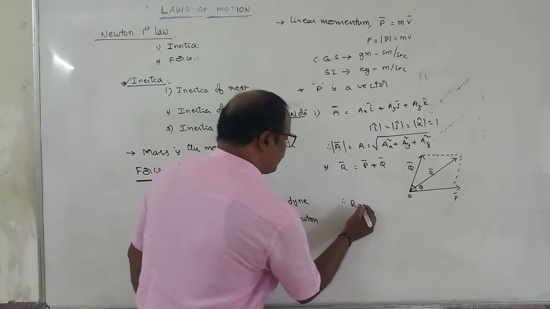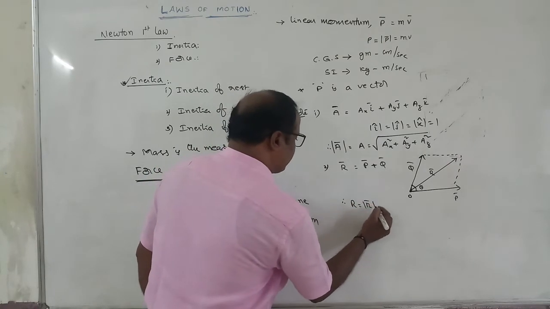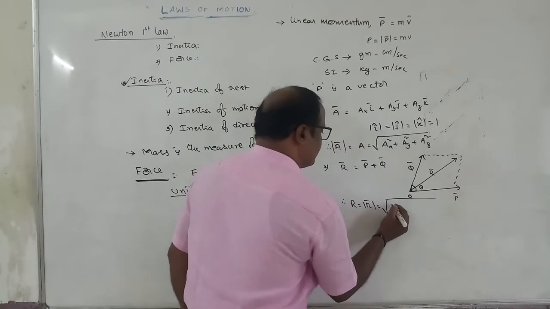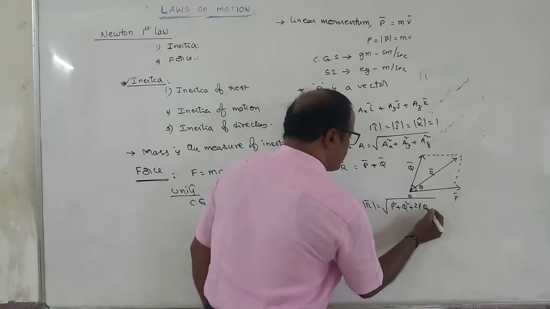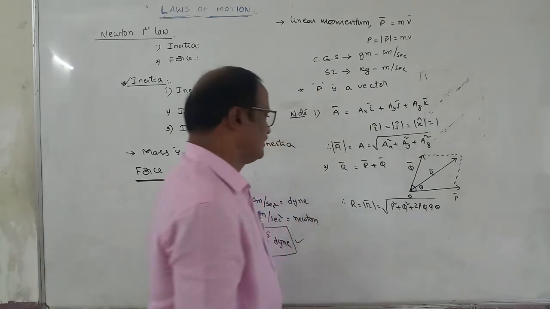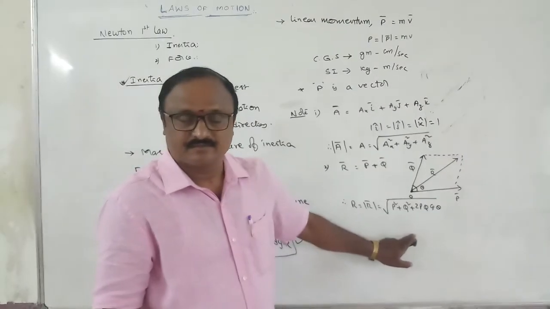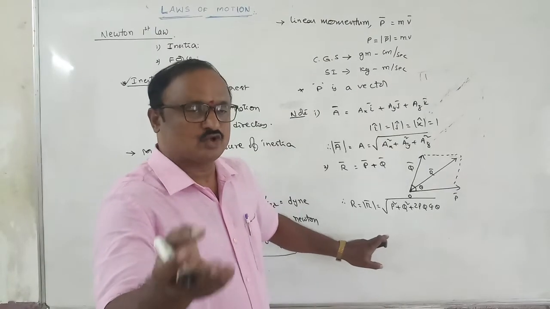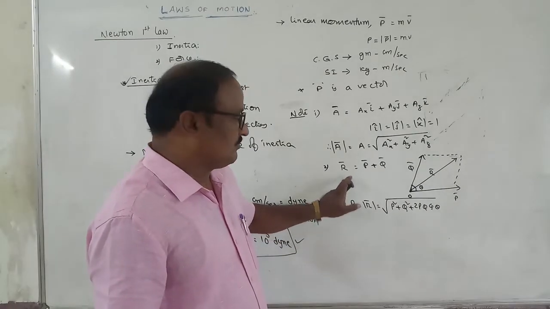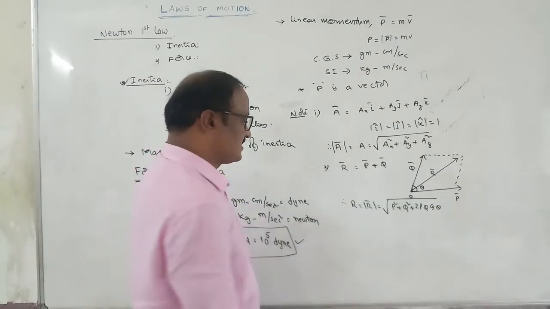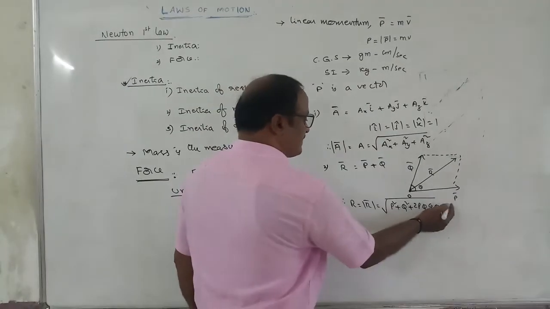the magnitude of the resultant of two vectors, R equal to modulus of R bar, is equal to root of P square plus Q square plus 2PQ cos theta. You already know this formula from vectors, right? R equal to root of P square plus Q square plus 2PQ cos theta.